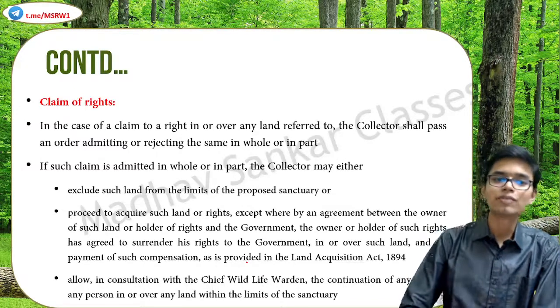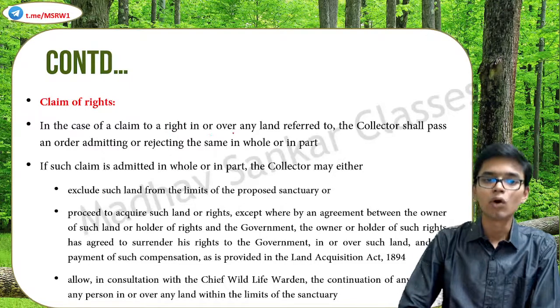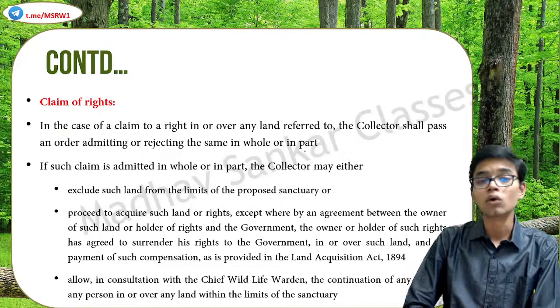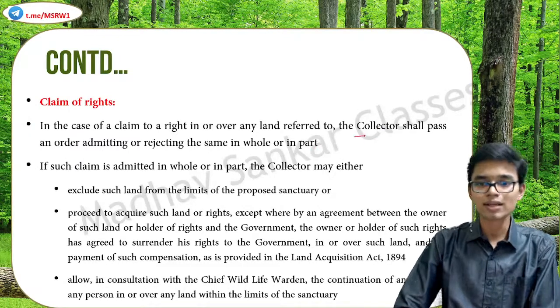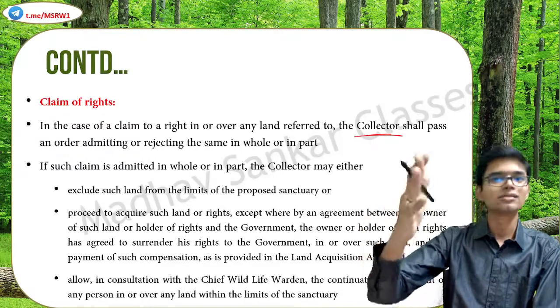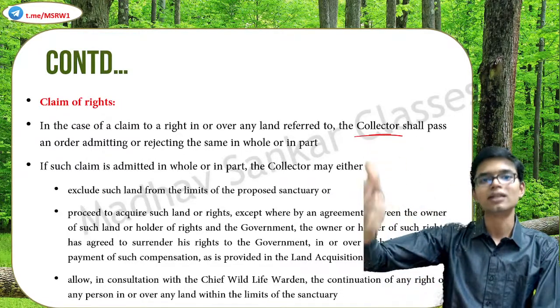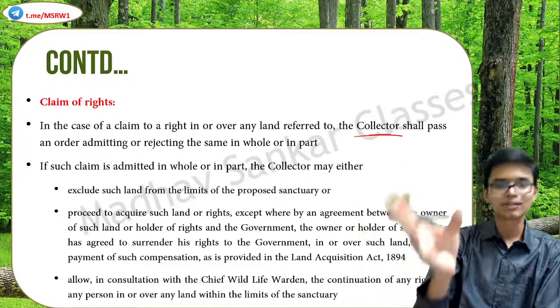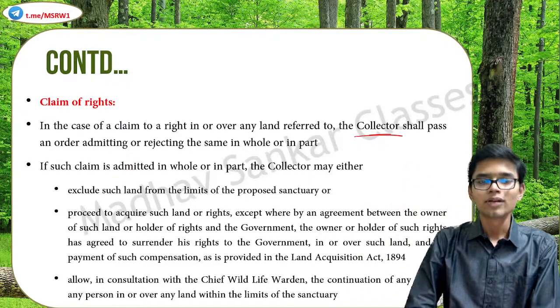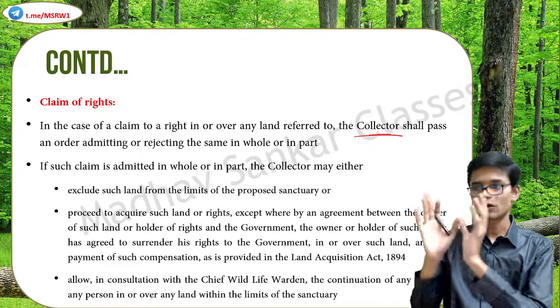In case of a claim to a right in or over any land referred to, the collector shall pass an order admitting or rejecting the same in whole or in part. So it is up to the collector. He or she can pass an order saying that, okay, this claim is valid, or this claim is invalid, or part of this claim is valid and partly it is invalid. Okay, so it is up to that officer.